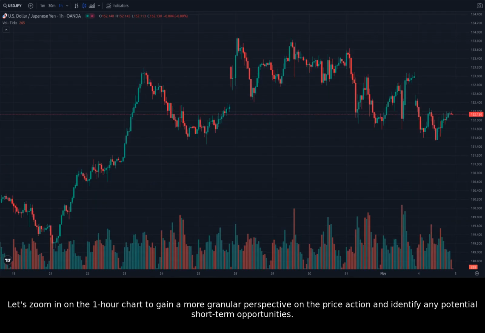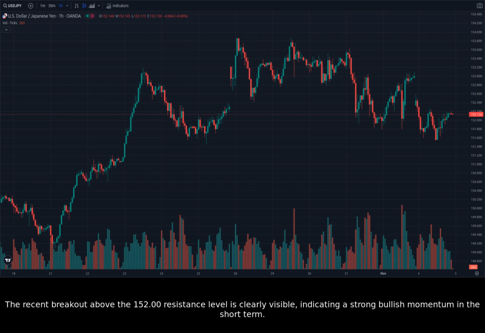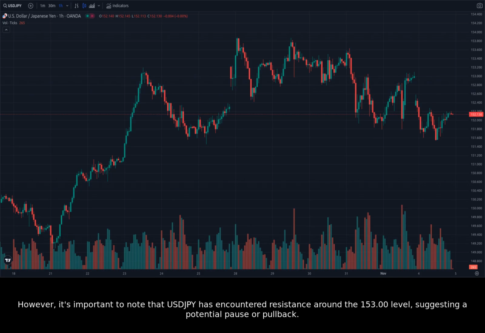Let's zoom in on the 1-hour chart to gain a more granular perspective on the price action and identify any potential short-term opportunities. The 1-hour chart reveals a more volatile picture, with USDJPY exhibiting sharp swings in price. The recent breakout above the 152.00 resistance level is clearly visible, indicating a strong bullish momentum in the short term. However, it's important to note that USDJPY has encountered resistance around the 153.00 level, suggesting a potential pause or pullback.